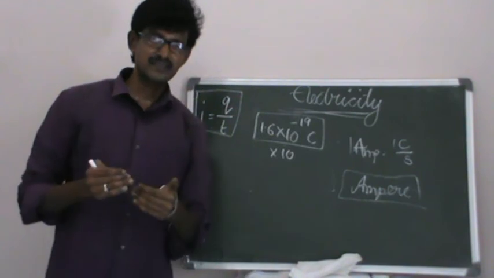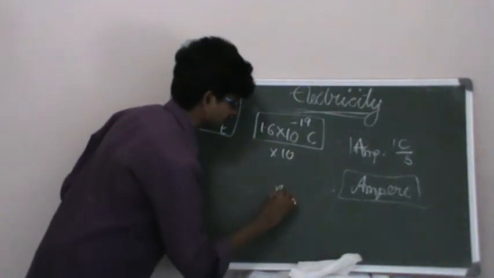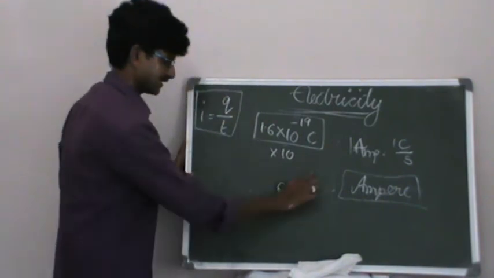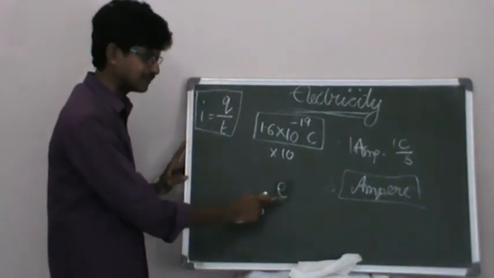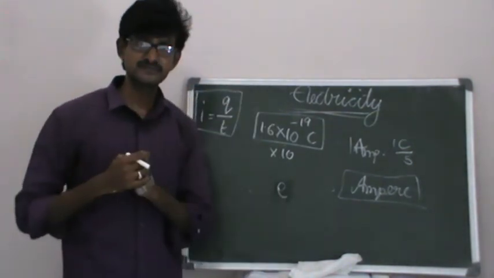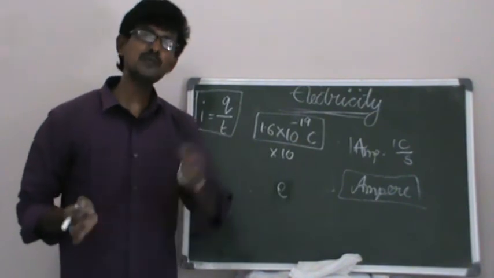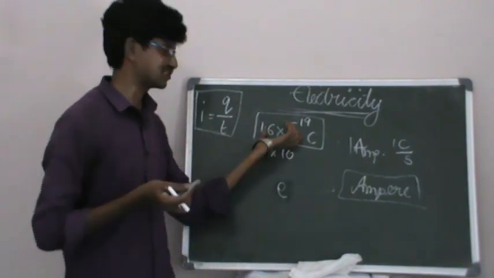So if we go in depth, supposing the charge of an electron or proton is E, we already have given this symbol for the charge of the electron or proton. Now, if one electron is flowing, how much total charge? This much.